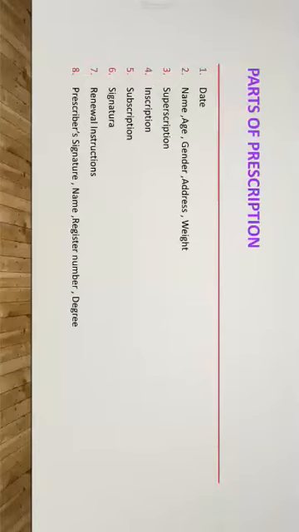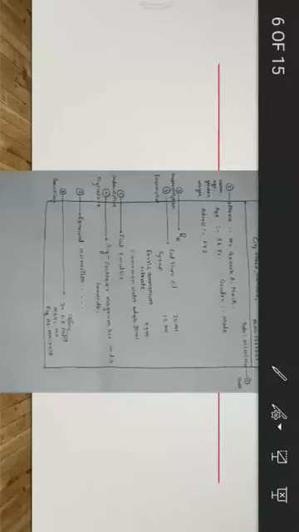Now we'll see one by one. See the screen in front of you. It is one of the typical formats of a prescription. Now see, there are the 8 parts shown on the screen. First one, date. Second, name, age and gender.